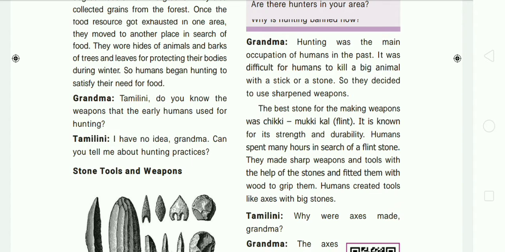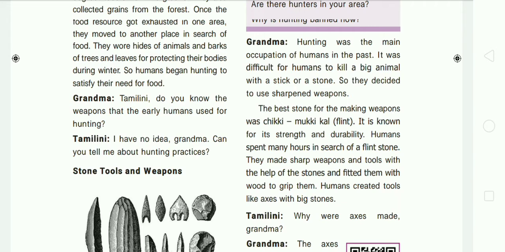The humans spent many hours in search of flint stones. They made sharp weapons and tools with the help of those stones, and they fitted those weapons into wood to grip them. Then the humans created tools like axes with big stones. How did they create the stone weapons? By using Chikimukki kal. They made it sharp and the tools were merged with the wooden item for the grip.